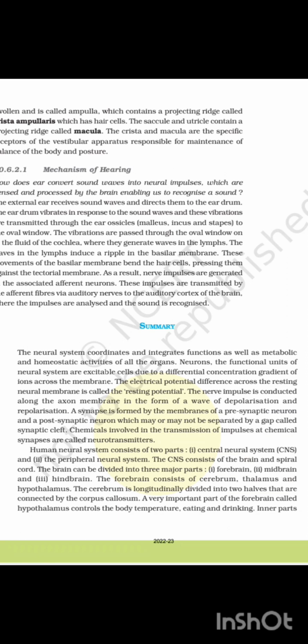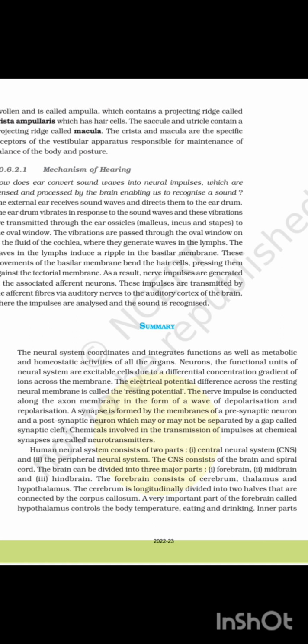The nerve impulse is conducted along the axon membrane in the form of a wave of depolarization and repolarization. A synapse is formed by the membranes of a presynaptic neuron and a postsynaptic neuron, which may or may not be separated by a gap called the synaptic cleft. Chemicals involved in the transmission of impulses at chemical synapses are called neurotransmitters.